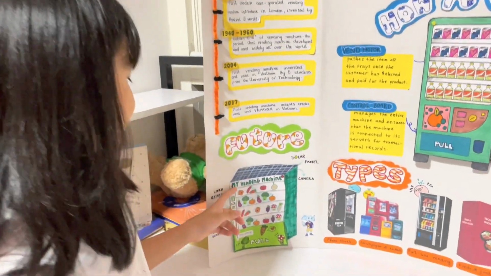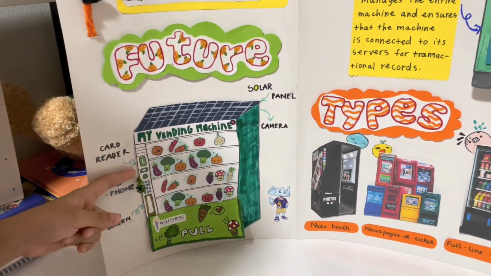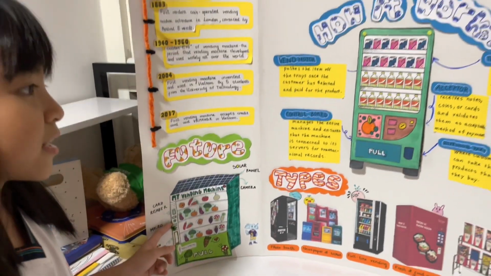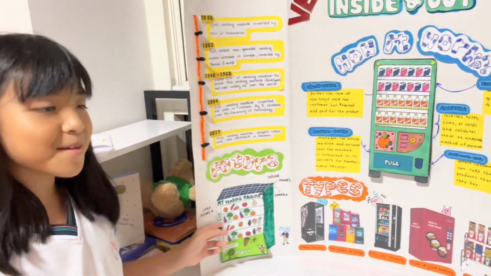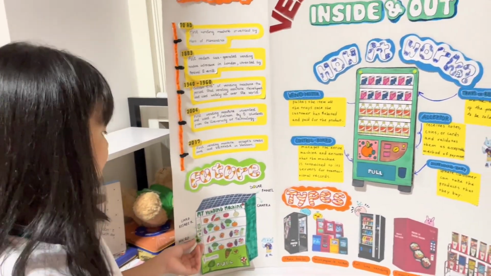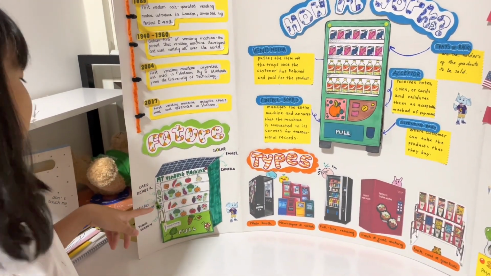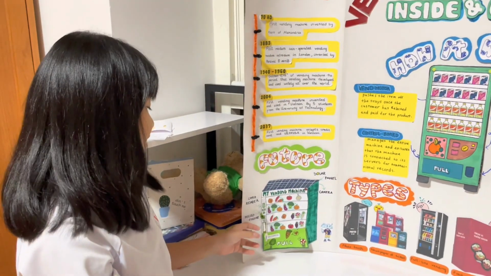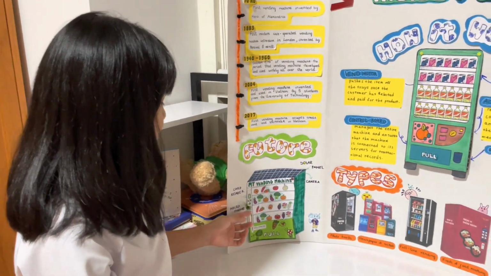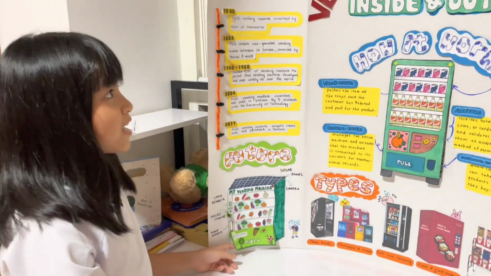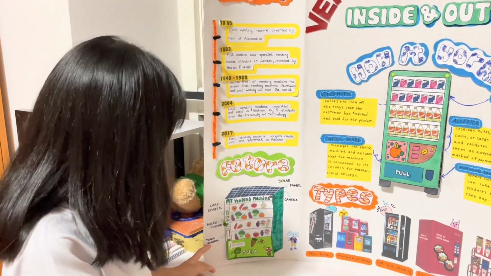This is the acceptor. The card reader can accept many payments like cash, card, and coins. The microphone is for disabled people like deaf and blind people.